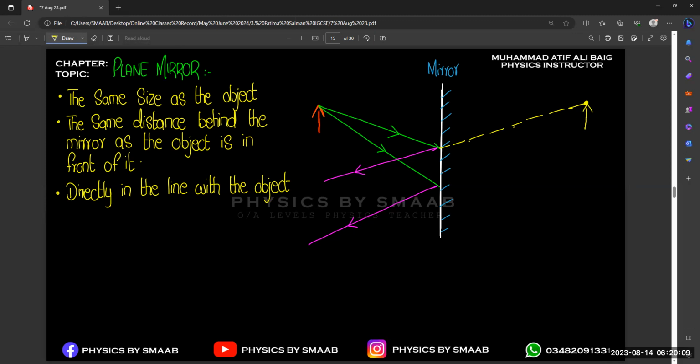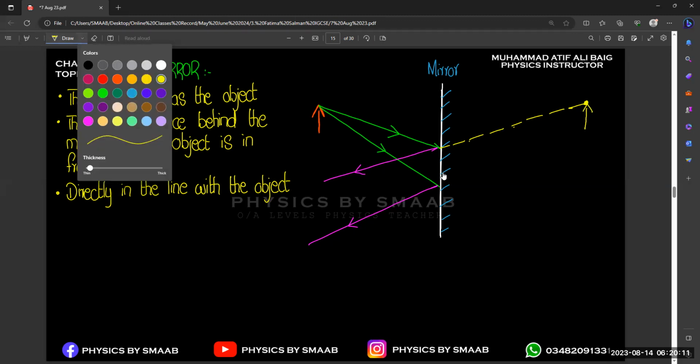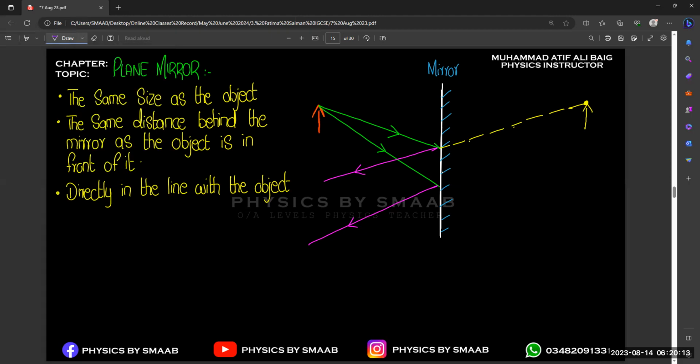Okay. So on the left hand side, we have our object. On the right hand side, we have the image, right? Now, if you want to find the angle, this angle will also be equal to the angle on the right hand side. So the angle remains the same. Okay. Any confusion? No, sir.